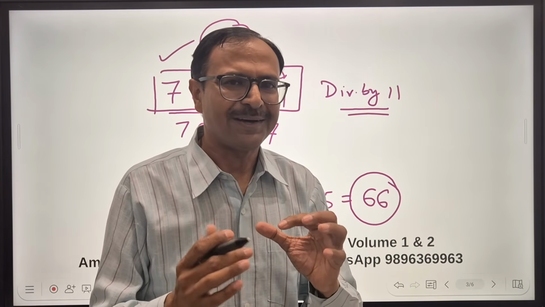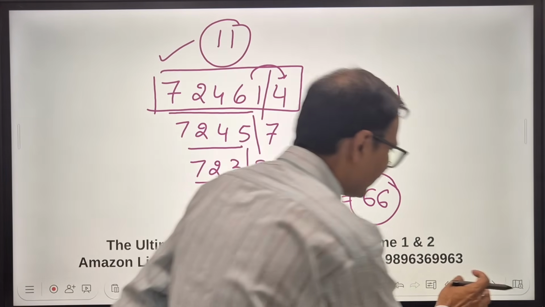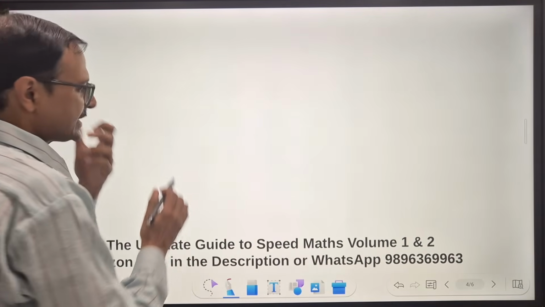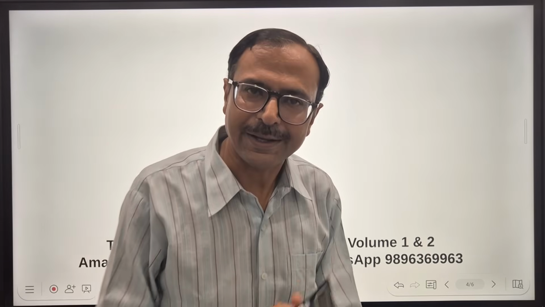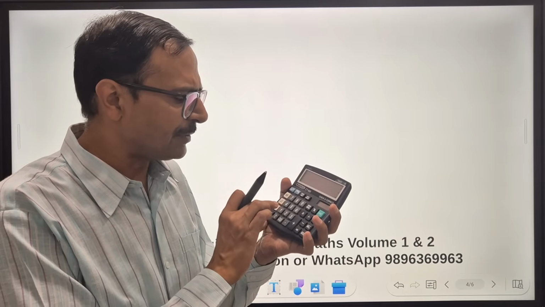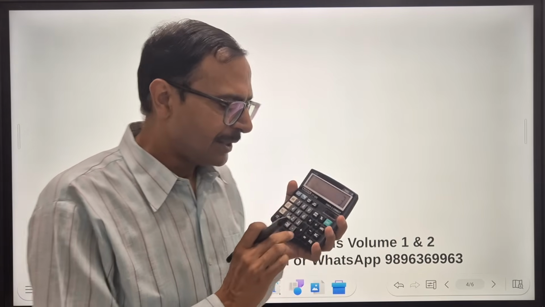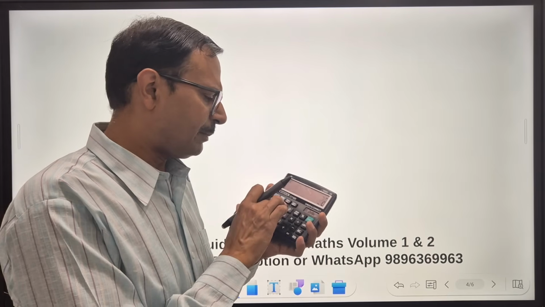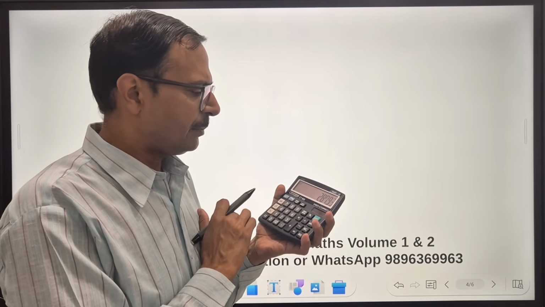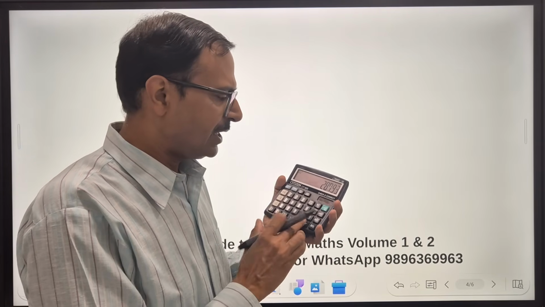I'll show you the salient features also. Let's first proceed with the rule for something which we don't know. Let's say somebody asks, okay, I'll use the calculator again. Let's take a number which is divisible by 31. 31 times, say I'll pick a random number, maybe 28793.